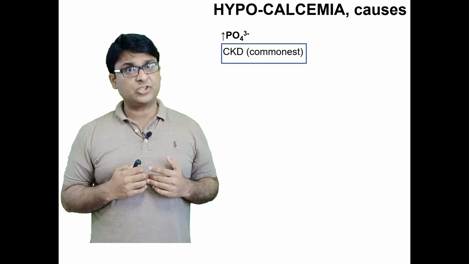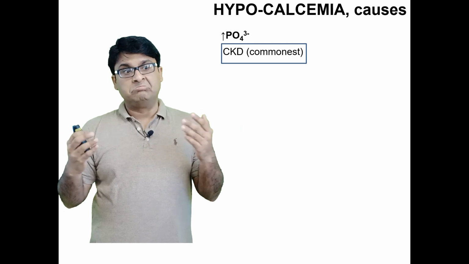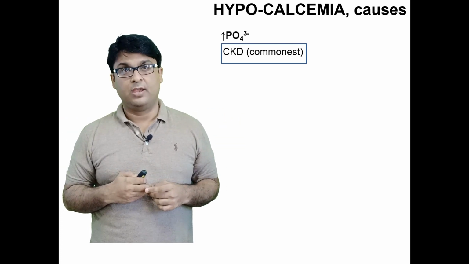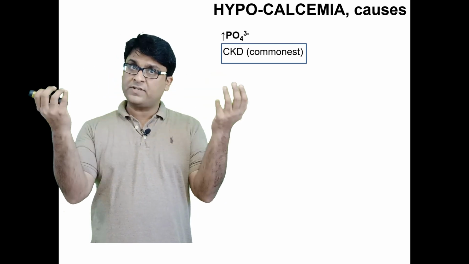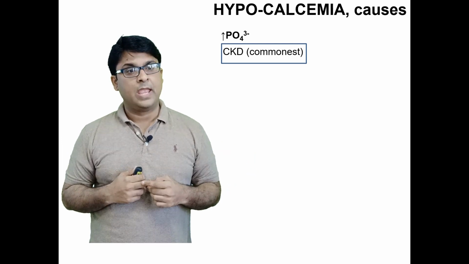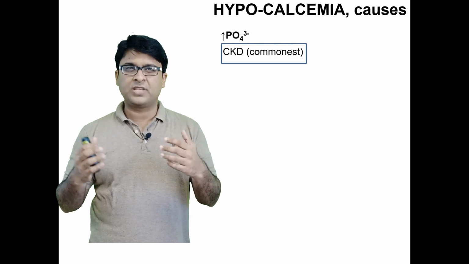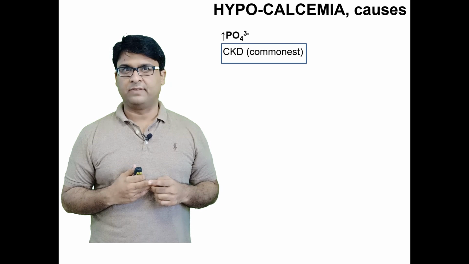Say, for example, surgery. A surgeon was doing thyroid surgery and by mistake, parathyroids were also removed as a complication of the surgery. Or if somebody did parathyroid surgery. So if parathyroids are removed, no parathyroid hormone and hypocalcemia. What about DiGeorge syndrome, when there are embryological problems and parathyroid glands are not produced effectively?